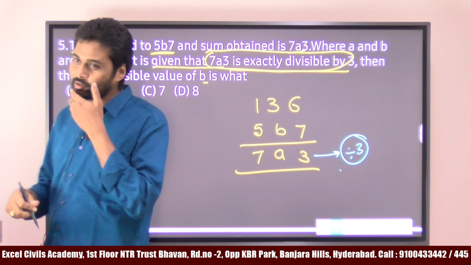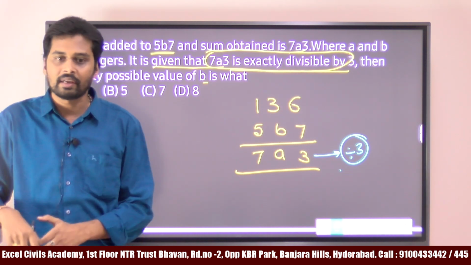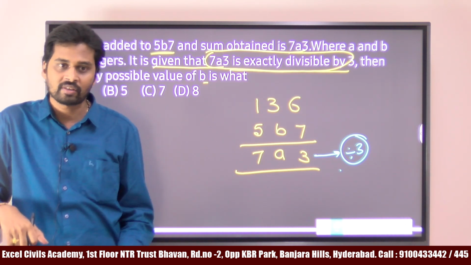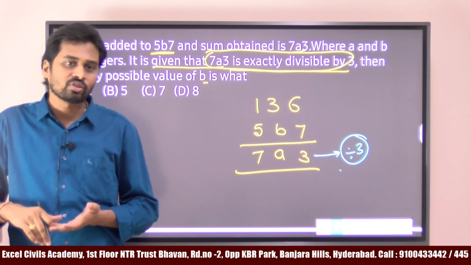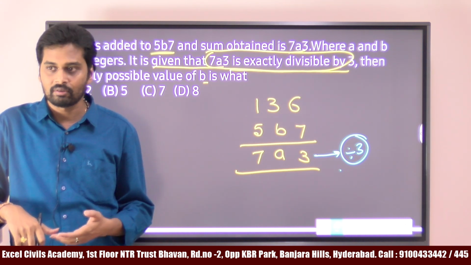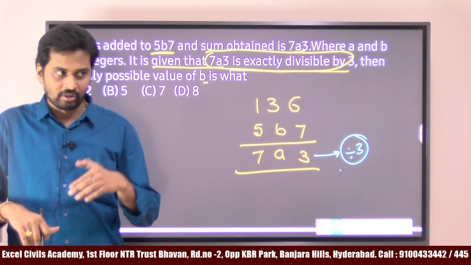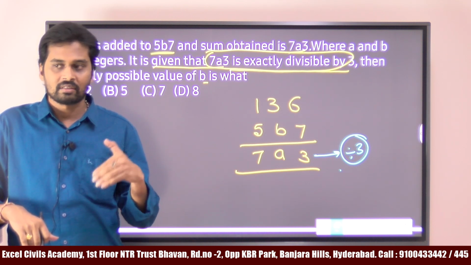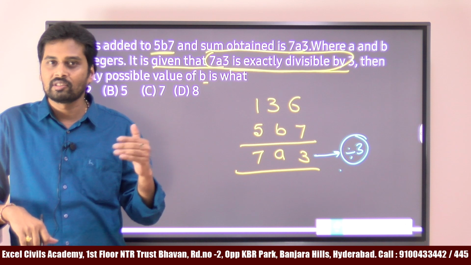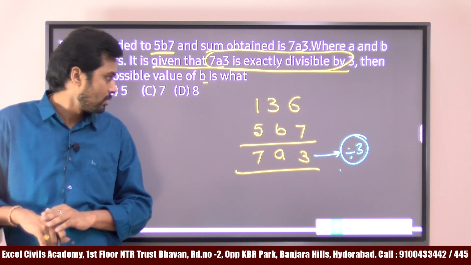We are going to learn about different concepts in the number system. One of the important concepts is divisibility rules. Probably you have studied divisibility rules in your school days, right? Divisibility rule means when a number is given, we have to check whether that number is divisible by a particular number or not, right?